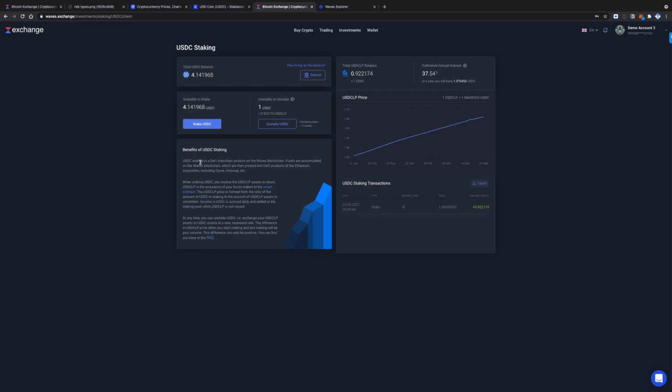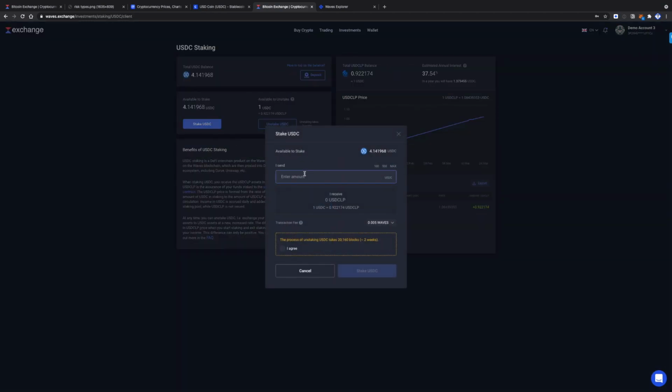To provide the liquidity, you have to click a button here called Stake USDC, enter an amount, how many coins you want to provide, agree on the rule that the process of unstaking USDC takes around 2 weeks. So please keep in mind that when you stake, it works immediately, but when you unstake, it takes 2 weeks.